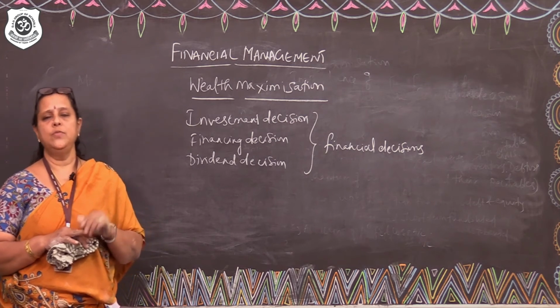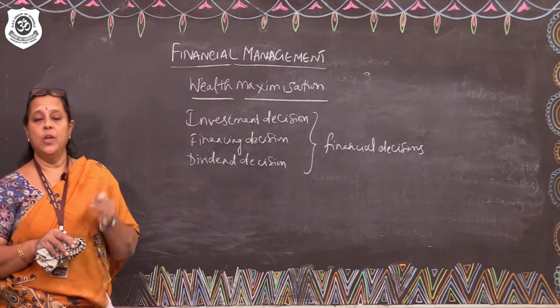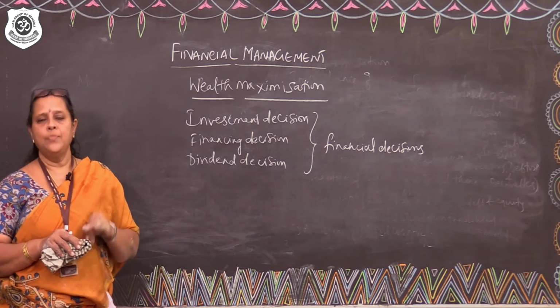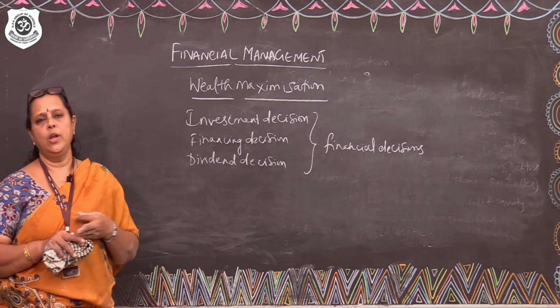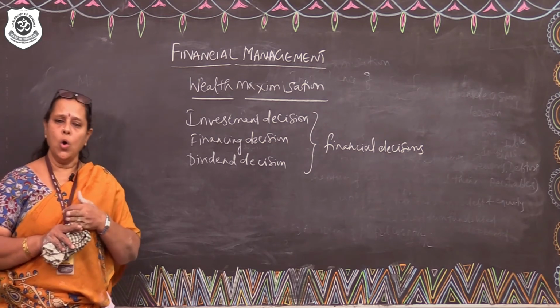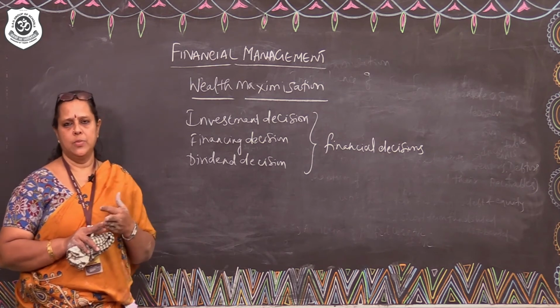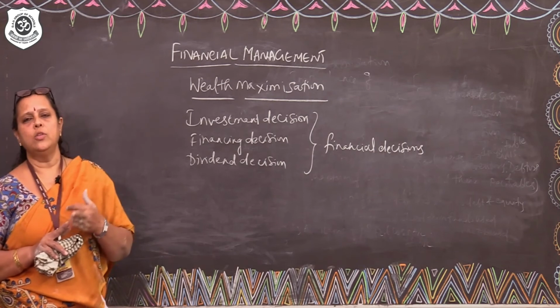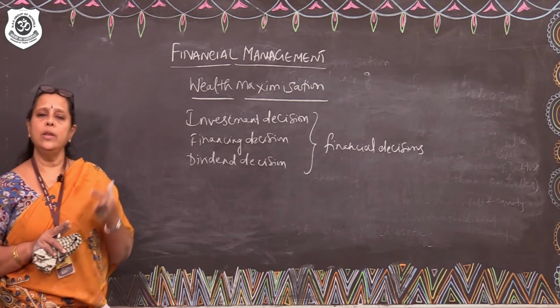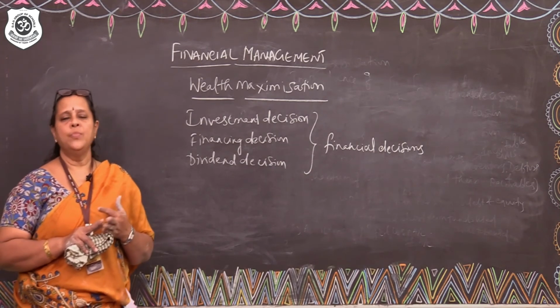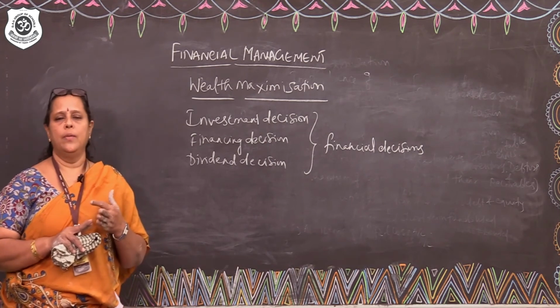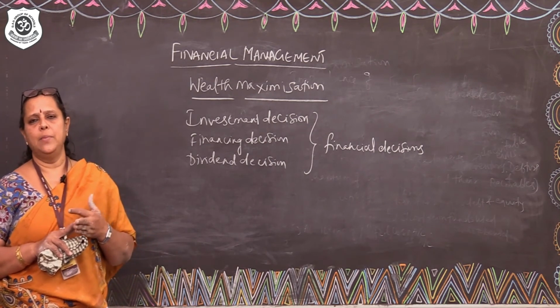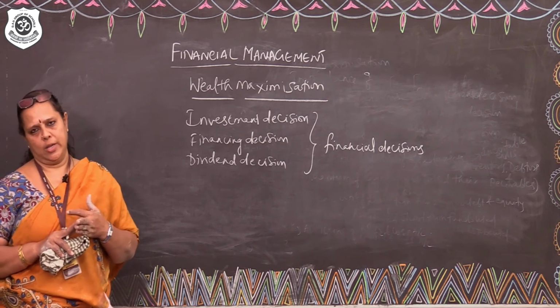So, the projects in which the funds have to be invested, the composition of funds to be raised, and how much to be distributed in the form of dividends will all decide wealth maximization. Any decision in relation to the financing proportions or the investment to be made, the manager must ensure that ultimately it is able to benefit the equity shareholders.